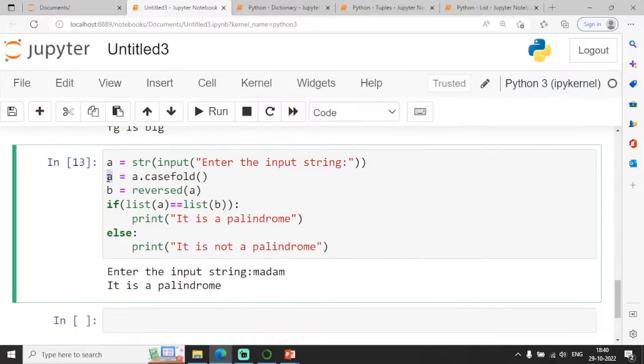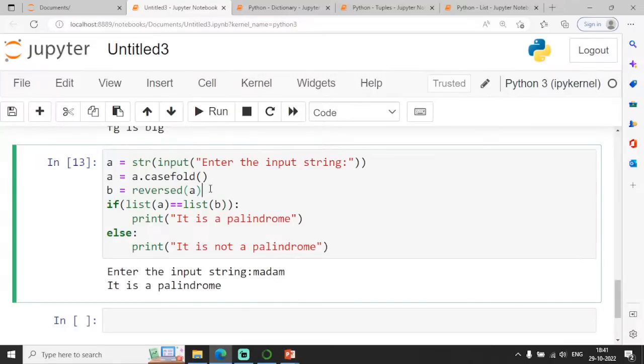It is stored in the variable A. And reversed of A, I am reversing the characters of my original string and it is stored in the variable B. If list of A equal to list of B, I am checking these two.